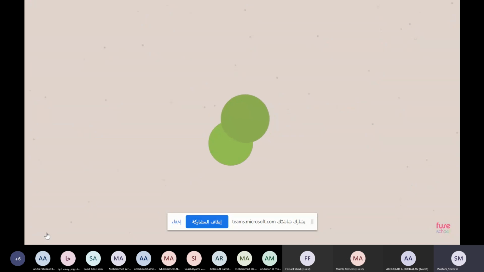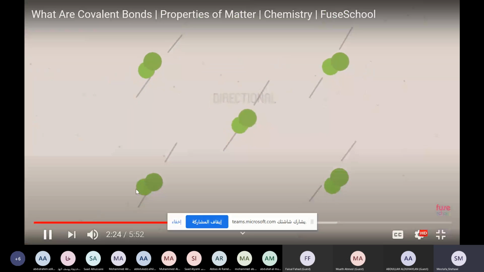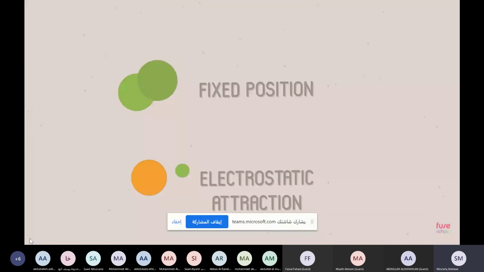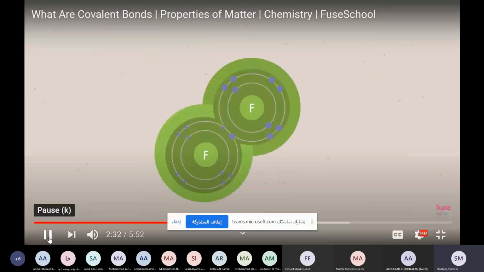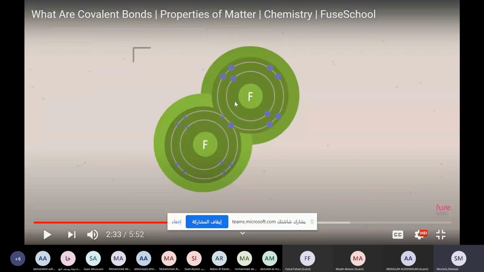Covalent bonds are directional, which means they are in a fixed position, like holding hands. This is different from ionic bonds, which are formed with an electrostatic attraction between charged ions. The overlap between orbitals means that in the covalent bond, the atoms overlap. They fuse with each other, partially, not completely.